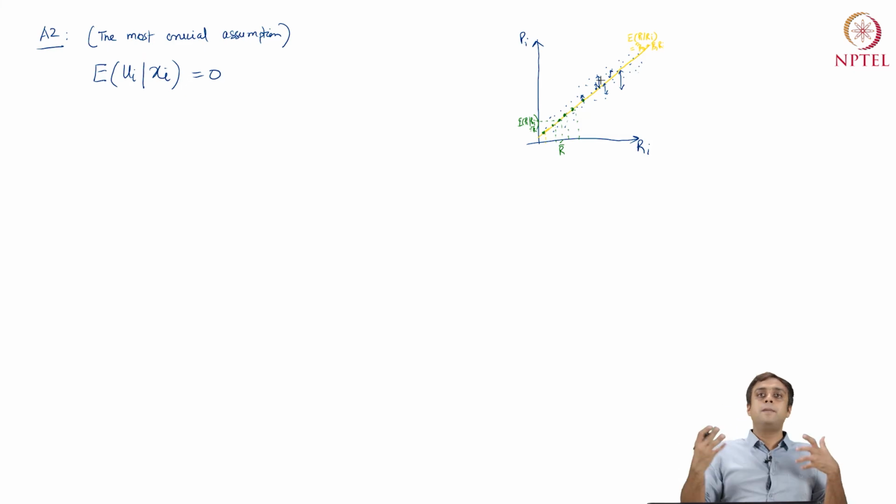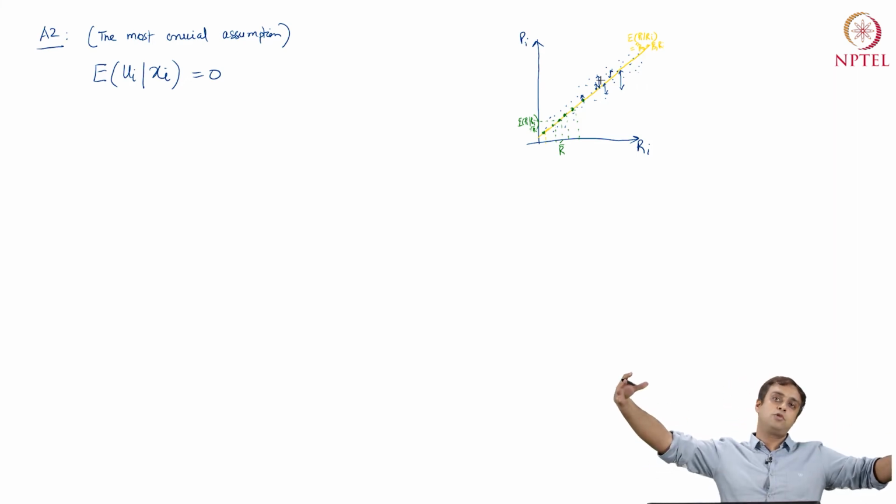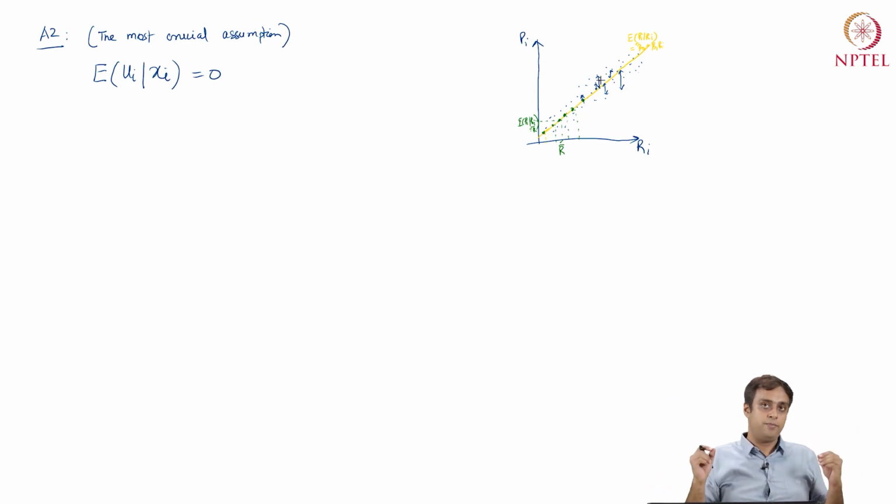Now this error is sometimes positive, it's sometimes negative. The assumption that expectation ui is 0 is basically saying that when I sum these errors throughout my sample, my scatter plot, they will sum to 0. That's A1, that is assumption 1.